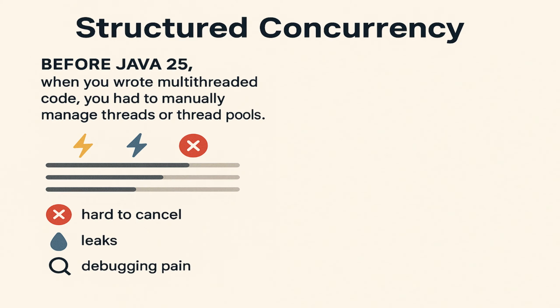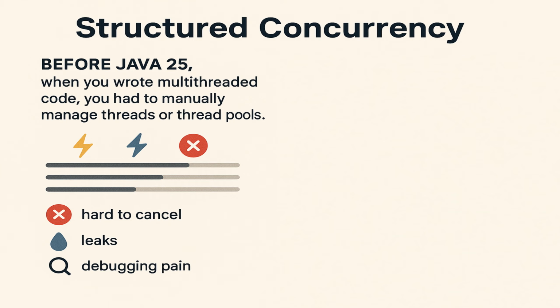Before Java 25, when you wrote multi-threaded code, you had to manually manage the threads or thread pools. Each task ran independently, making it really hard to cancel everything cleanly, avoid leaks, and ensure that all tasks finished safely. In short, debugging a multi-threaded environment was very painful.